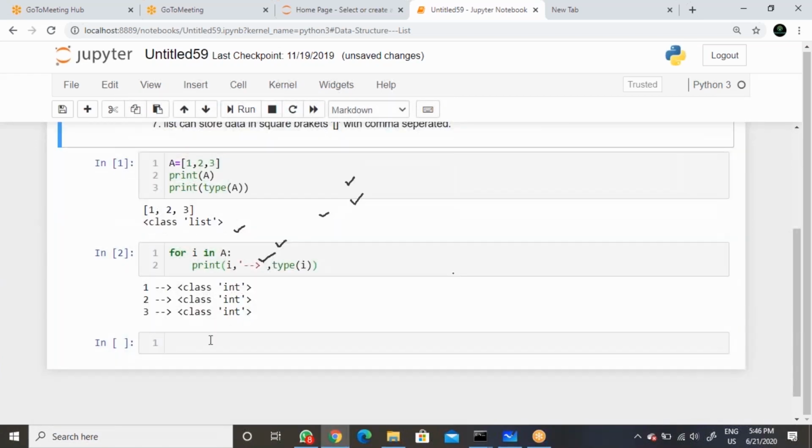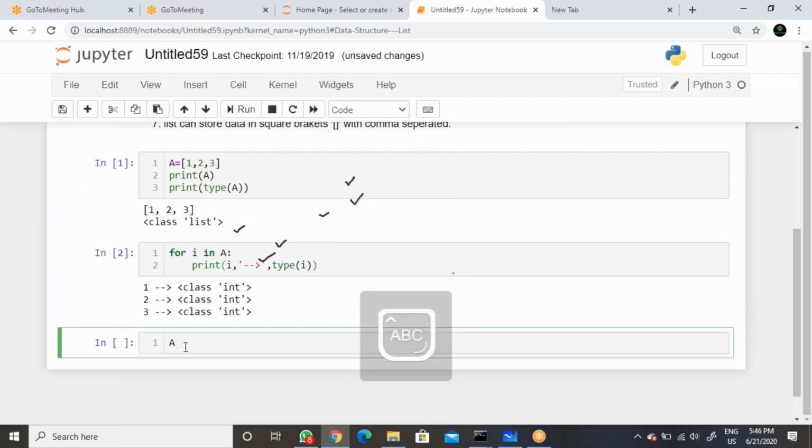Same thing, list will accept heterogeneous data also. You can give A equal to 1, then a string, then false, then floating values, and then complex values also.